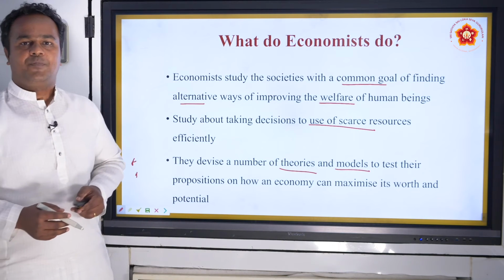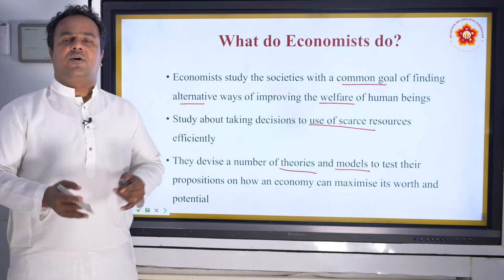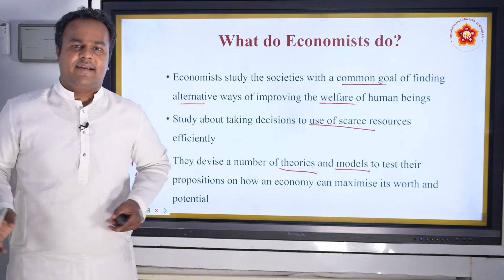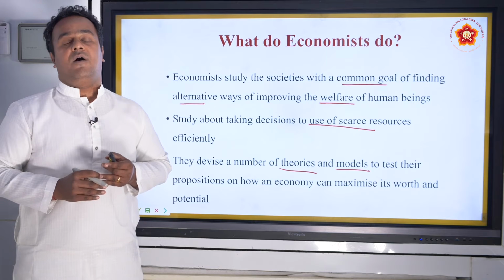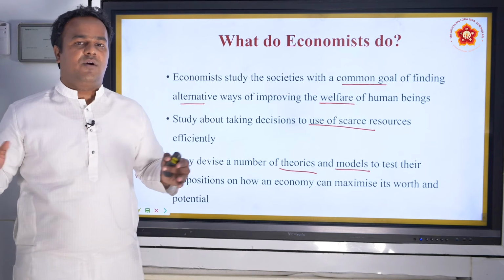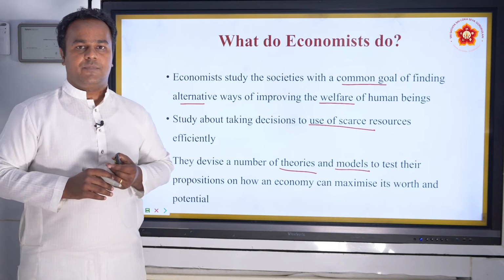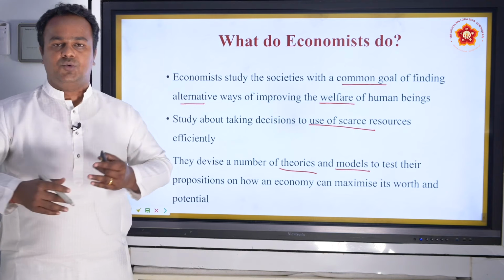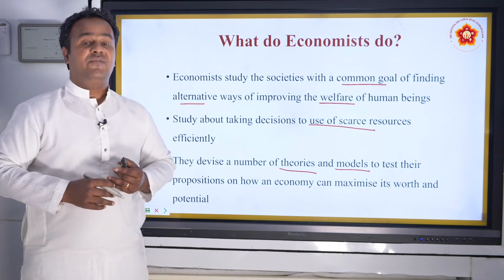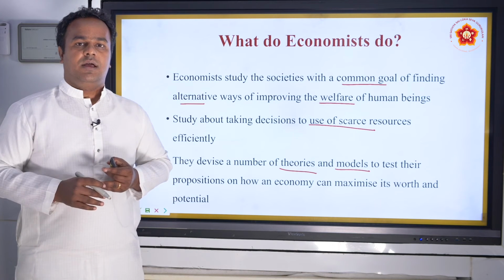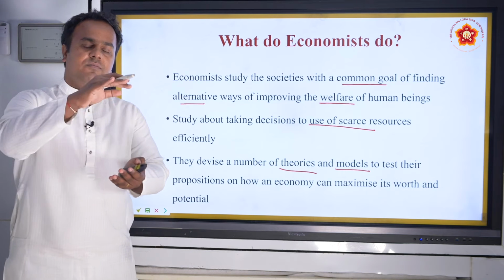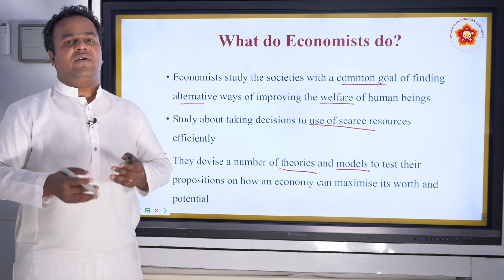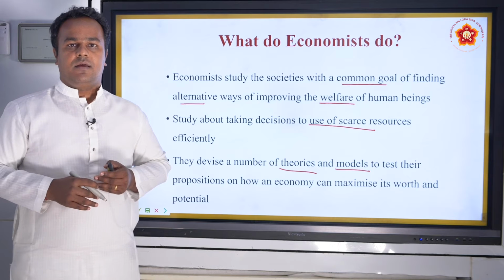What is a model? Any science student or an engineer or an architect will develop a small model of a large replica of what they are going to create, isn't it? Say there is a Shiva statue that is being built. If it is a large statue, an exact replica of such a statue is built as a small, maybe 5 feet or 6 feet, statue.